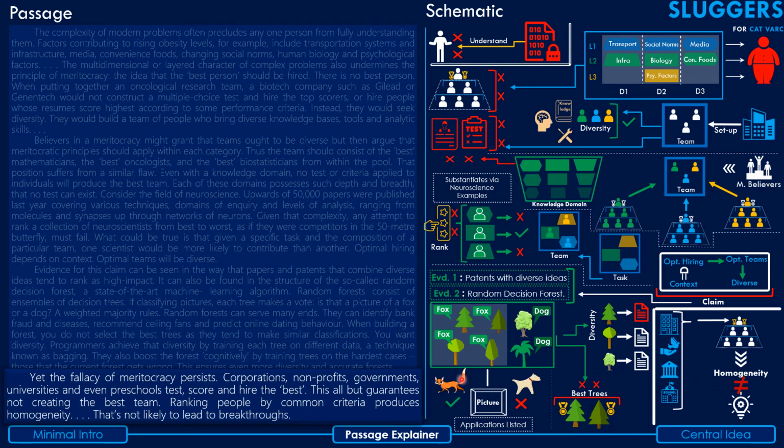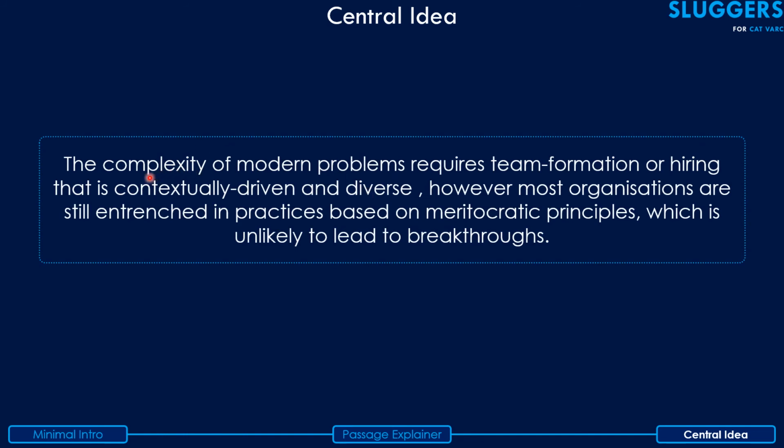Okay, so guys, we're done with the passage explained. Let's move on to the central idea. The central idea for this particular passage, I think, will be pretty straightforward, and it goes like this. The author basically wants to convey that the complexity of modern problems requires team formation or hiring that is contextually driven and diverse. However, most organizations are still entrenched in practices that are based on meritocratic principles, which is unlikely to lead to breakthroughs. So that's essentially what he wants to convey by the central idea.